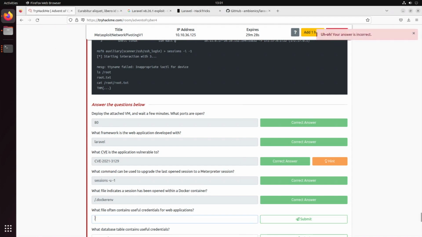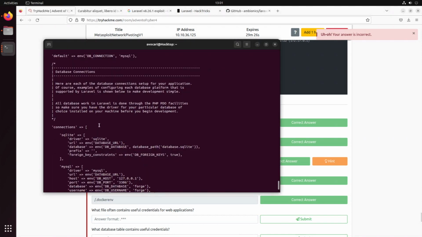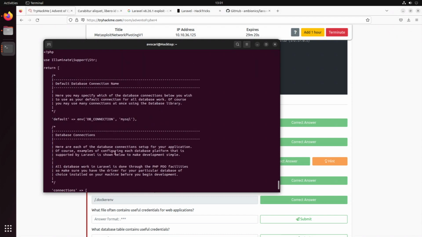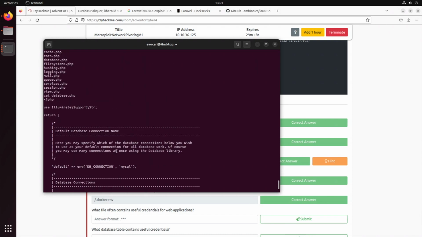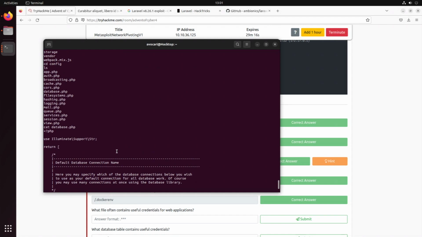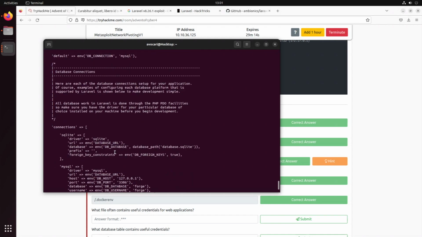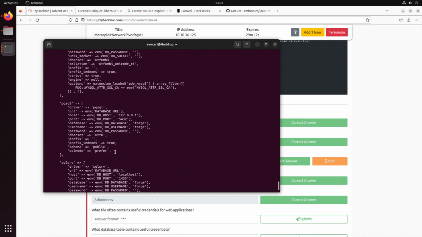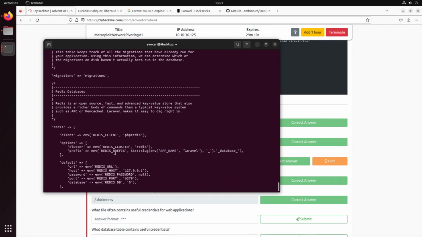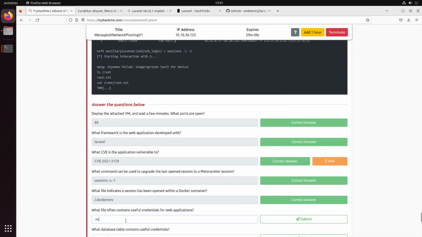Nope, the answer is not correct, so we're still looking for something else. We're using SQL as the database. So maybe our data is actually stored in an SQL file. So let's try that one out. .sql. This is also not correct.